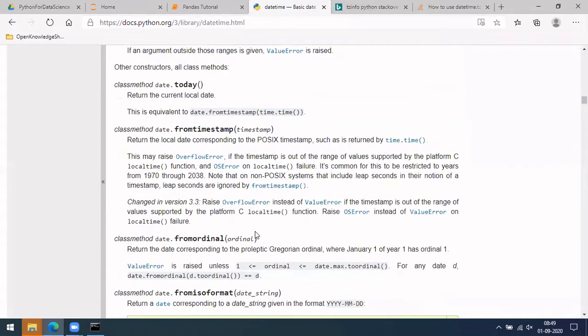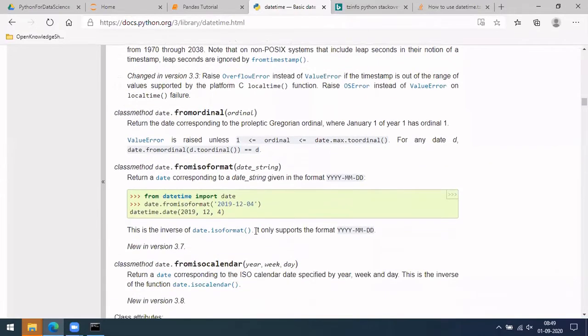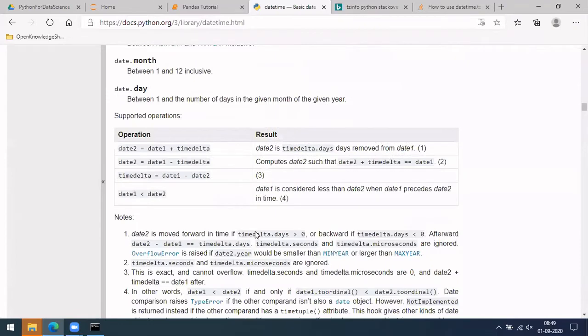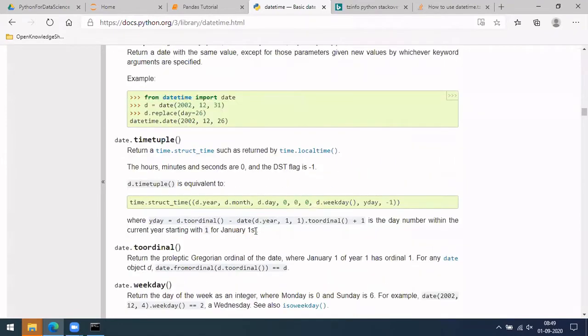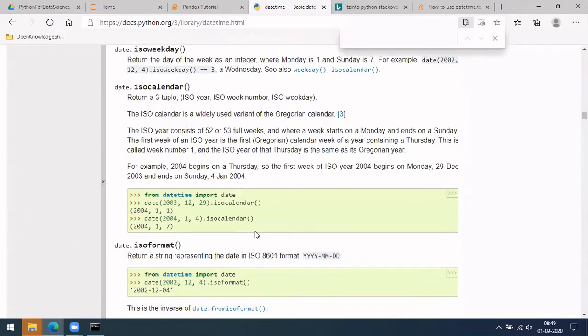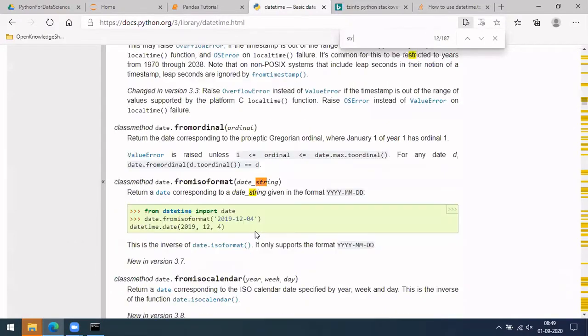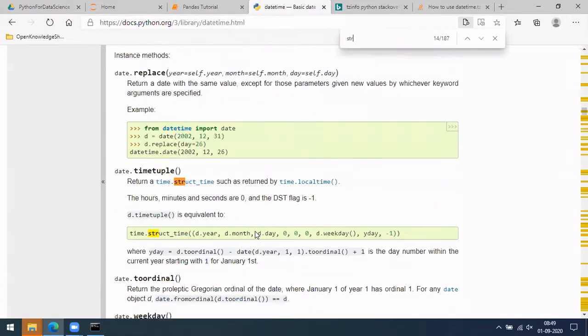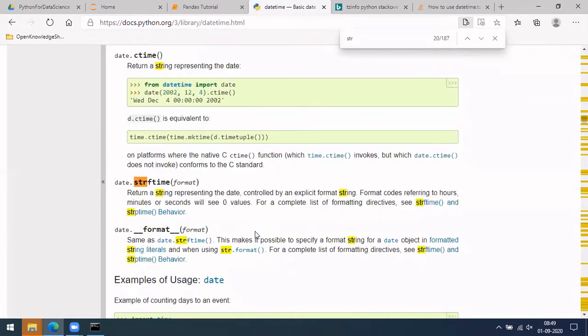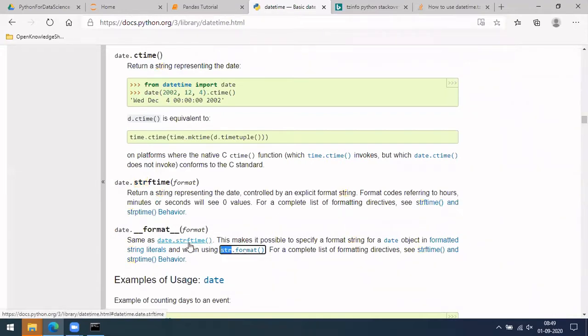So just a moment, I'm looking for some other thing, I don't get it. Is it this? No, string. Let me search directly. No, this, strip time. Yeah, these are the things we usually use, strip time.